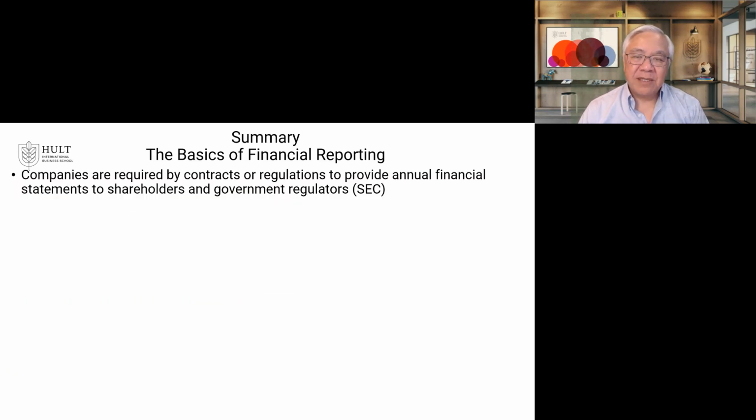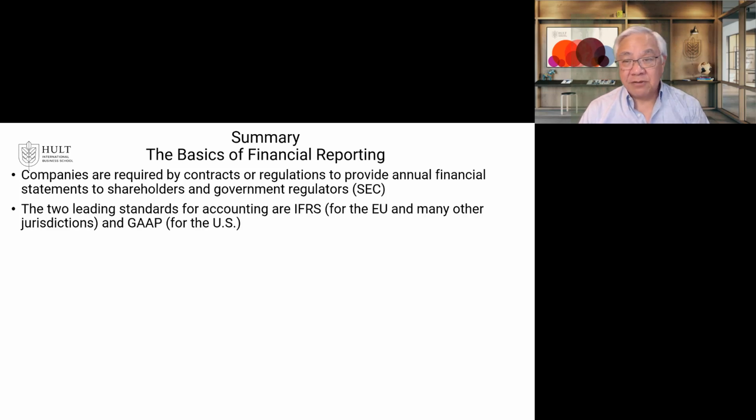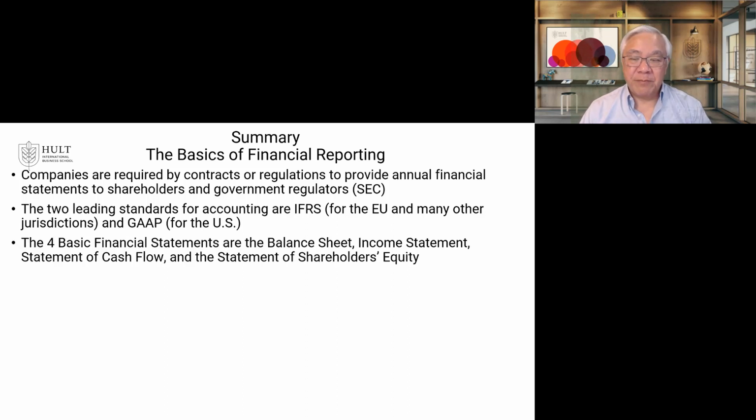So in summary, the basics of financial reporting: companies are required to provide this to regulators and to other interested parties. The two standards we see in the world are generally IFRS and the US GAAP. And there are other countries that have not adopted IFRS that are large countries, Japan, India, notably. And then we have 4 basic financial statements: balance sheet, income statement, statement of cash flow, and shareholders' equity.